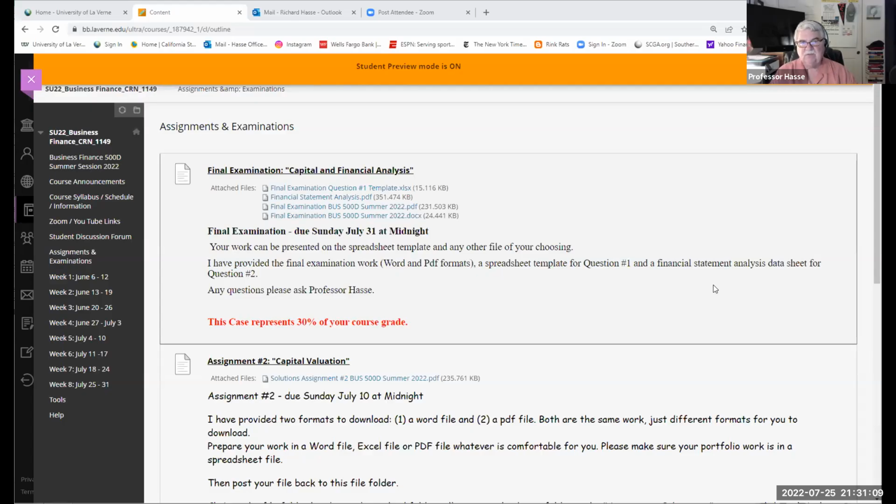Okay, so that's the first section of our final examination for this Business 500D class. You are to fill in this template. That's all the work you need to do for the first question, is fill out that template, that spreadsheet, and then post it to the final examination file folder. That's question 1. Question 2 is a financial statement analysis of one of the companies in your portfolio, and we'll talk about that in our next video.